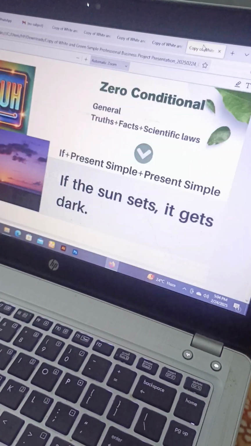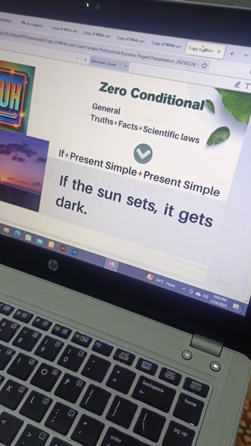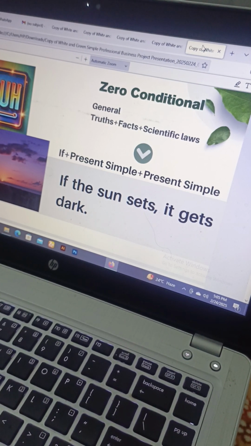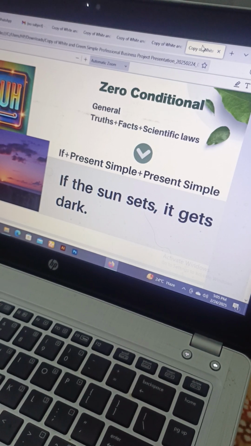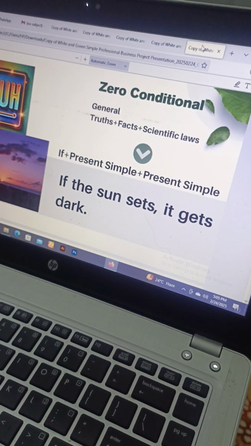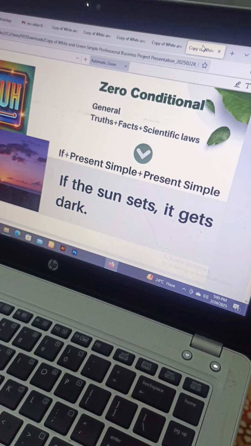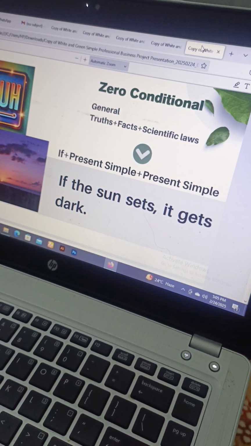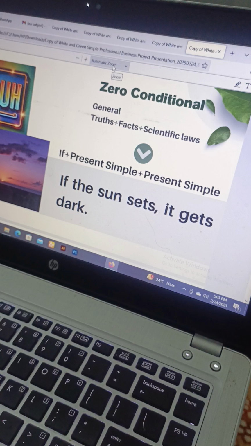So I was basically saying that if the sun gets, it uses if and the present simple, and the main clause also uses the present simple. So it's from get to gets, right? That's the simple rule. Next time you see a sentence that's talking about something general that everybody in the world agrees with, that would be a zero conditional. Then you know this is the rule of this type of condition, so you can apply that. As I was saying, besides general truths, there are also scientific laws.